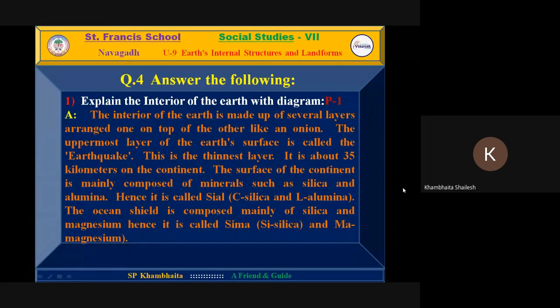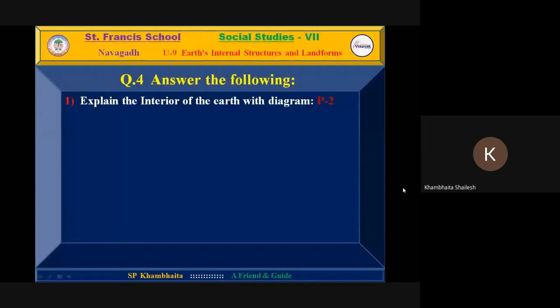Keep in mind, you need to remember several layers like an onion. First one, 35 kilometers, it is the thinnest one on which we are living. That is called earth crust, and it is made of sial and sima. Sial is for continent, sima is for ocean sea.